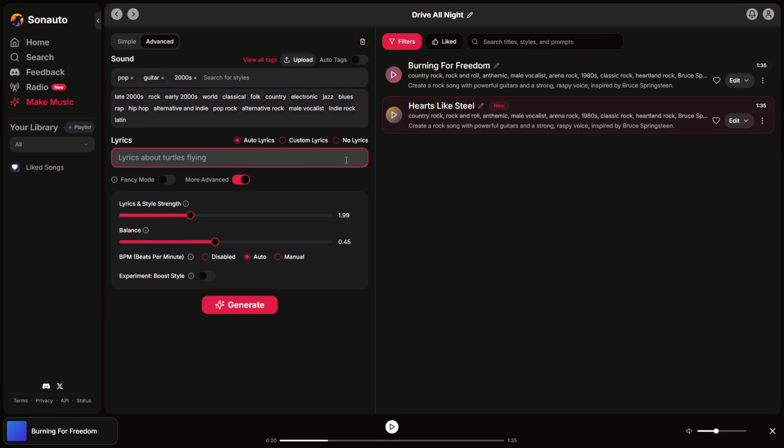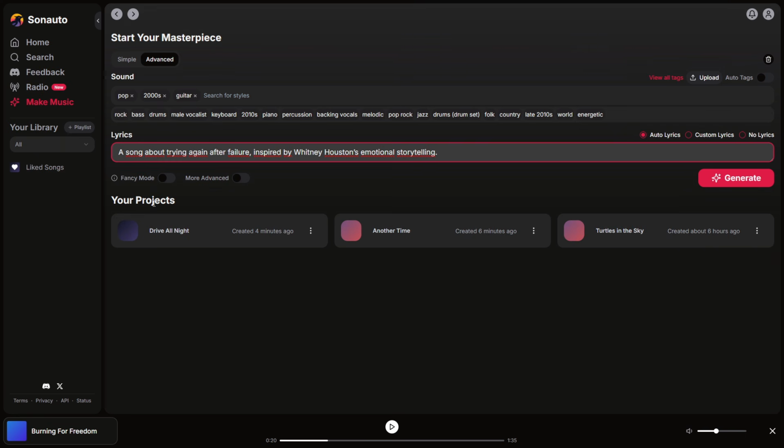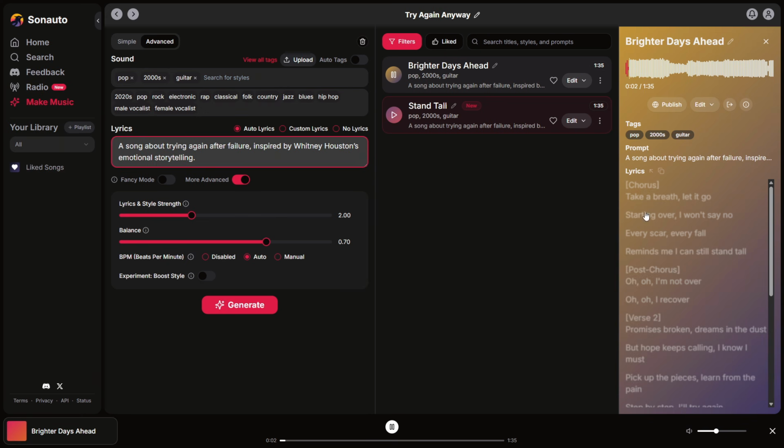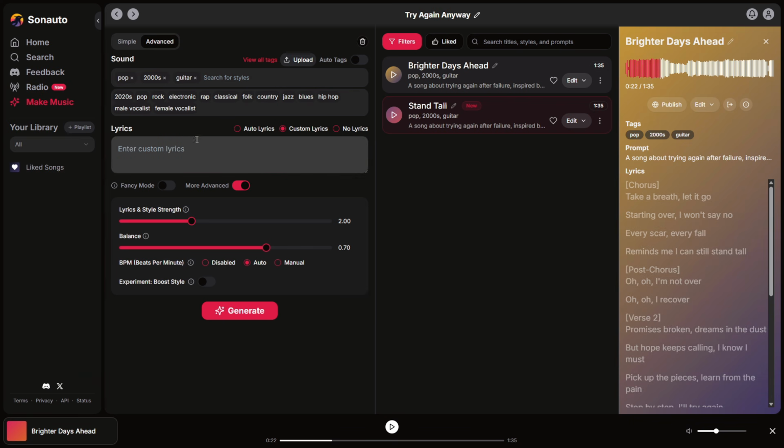Alright, now that we've configured our song, let's go to the content. We have 3 options. First, auto lyrics. Here we write a prompt about what we want our song to be about, and it will handle creating the lyrics and rhythm based on what we told it. Then we have the custom lyrics option.